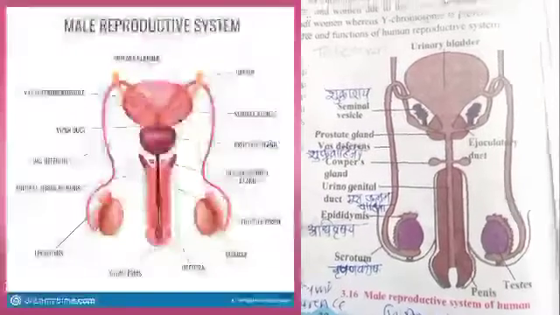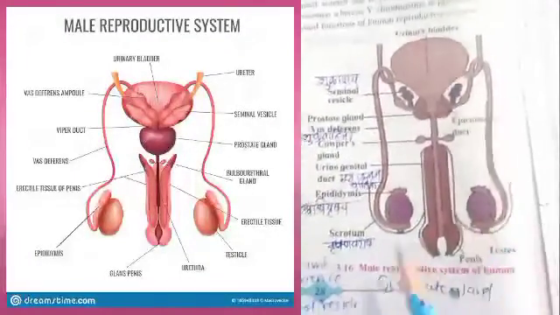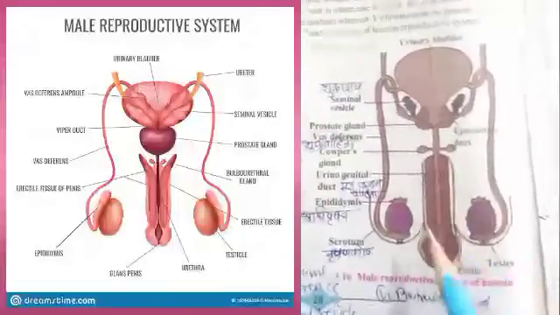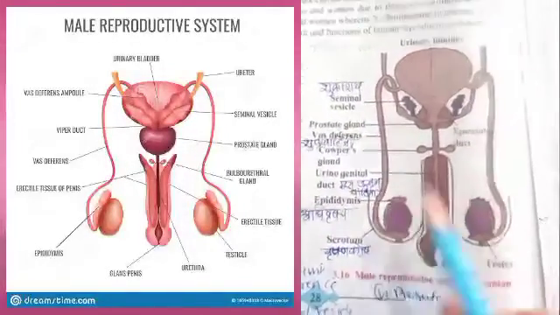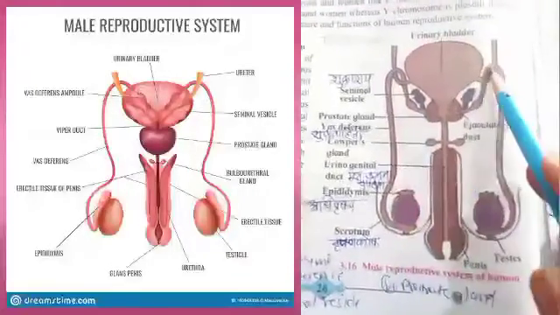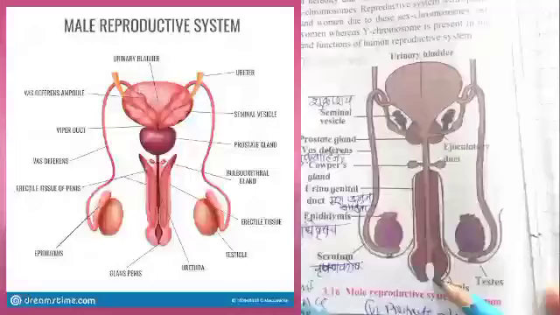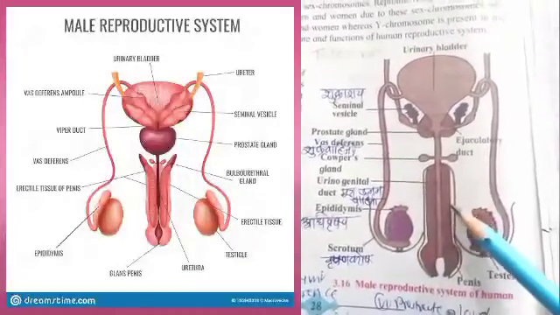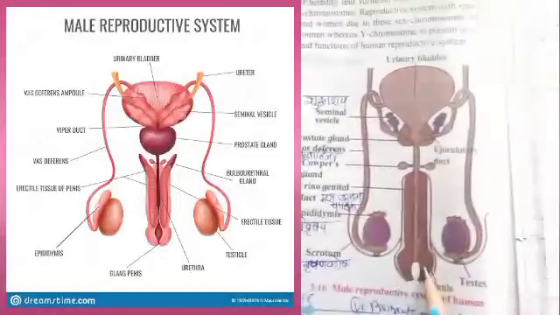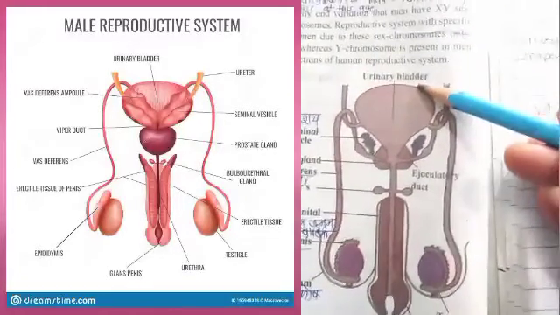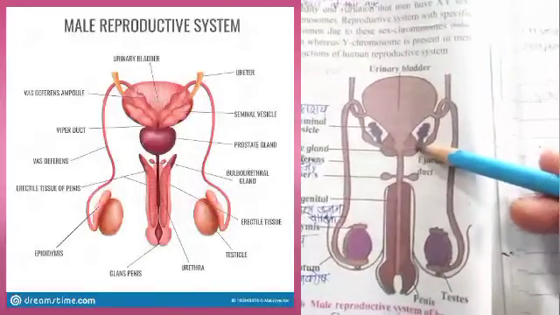Now observe the diagram from the textbook. These are the testes, pair of testes. Then these are the epididymis. These two tube-like structures are the vas deferens. Then the middle organ is called the penis, and this penis contains the urinogenital duct. This is the urinary bladder. Then there is the ejaculatory duct. Ejaculatory duct म्हणजे त्याला स्खलनवाहिनी असं म्हणतात.